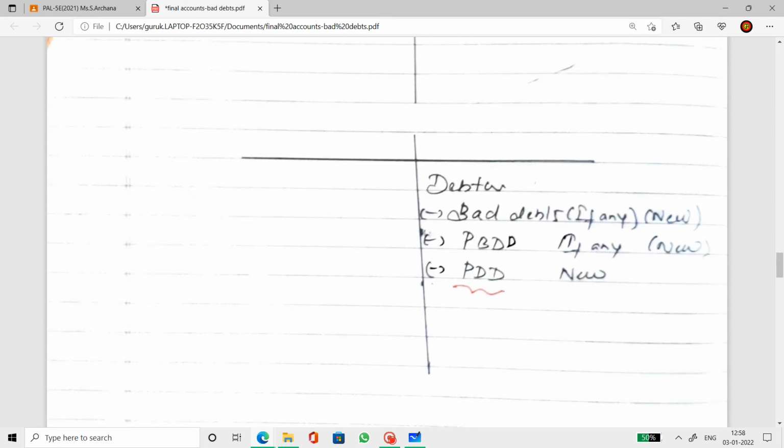Whereas in the balance sheet, it is debtors less the bad debts, which is new, the provision for bad and doubtful debts, which is again new, and provision for discount on debtors, which is also new. So here DD stands for discount on debtors, not doubtful debts. Discount on debtors. So this is how discount on debtors is treated.